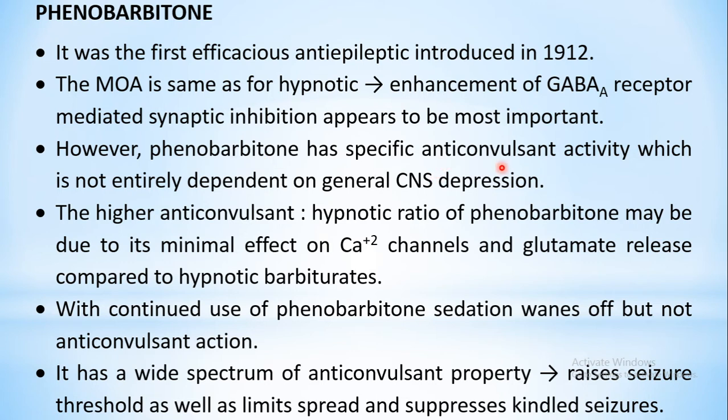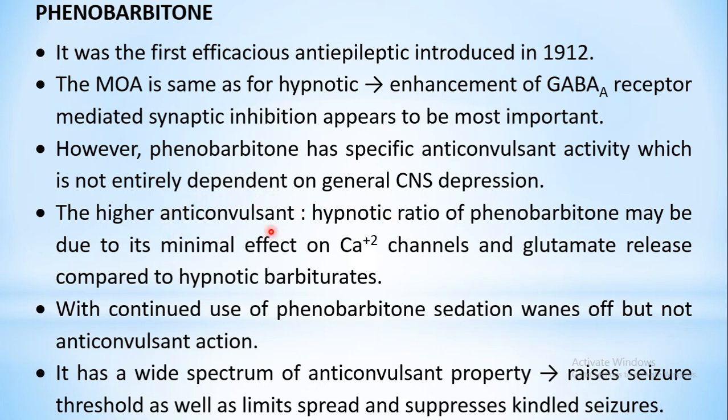It doesn't produce anticonvulsant activity just because it shows CNS depressant property. It has a higher anticonvulsant to hypnotic ratio. As compared to the hypnotic property, that is induction of sleep, it has more anticonvulsant property.